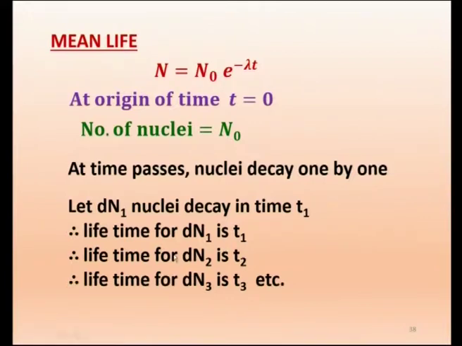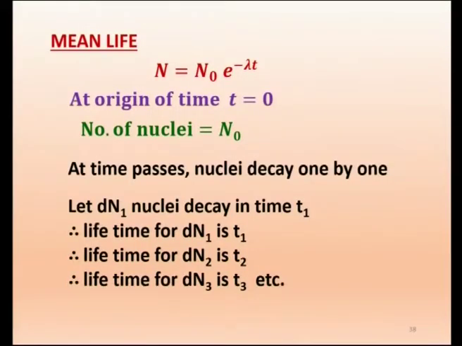Similarly, the lifetime of dN2 nuclei is t2, and the lifetime of dN3 nuclei is t3. We are taking small segments of nuclei. If you add up all these dN1, dN2, dN3, we get the total number of nuclei available, and now I have to take the average.